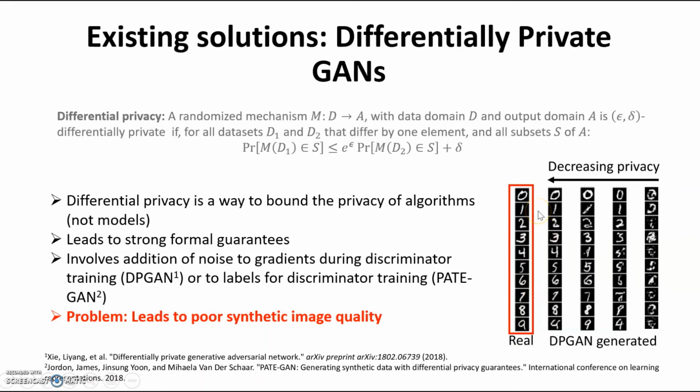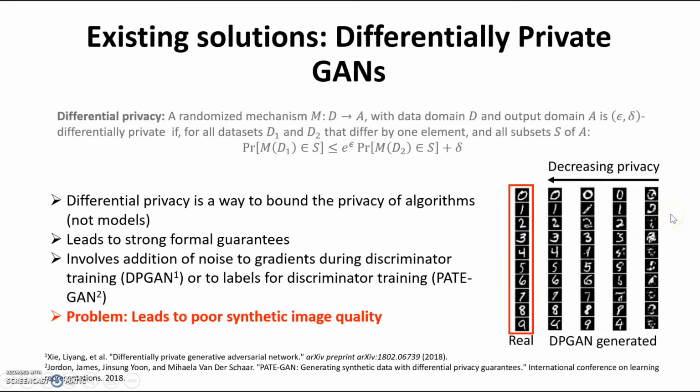The problem, however, is that this leads to very poor synthetic image quality, as demonstrated in this example here. So the leftmost set of images are real images, whereas everything right of it are synthetic images. And as you can see, as you decrease the amount of privacy, epsilon here, you eventually get to a point where the samples are quite realistic.